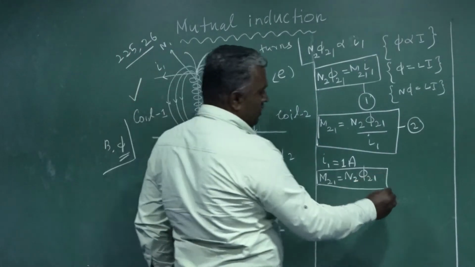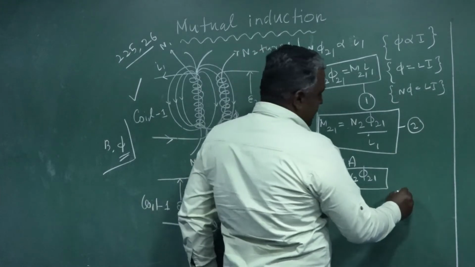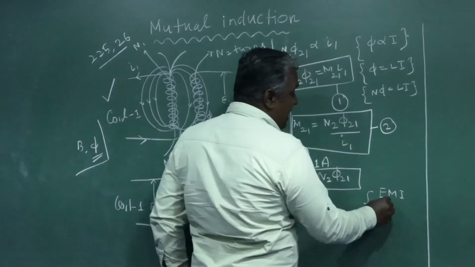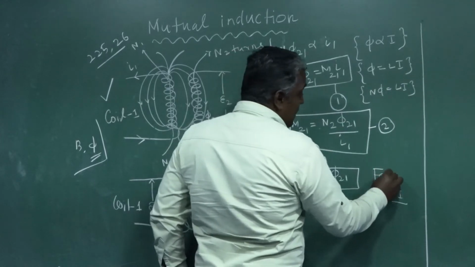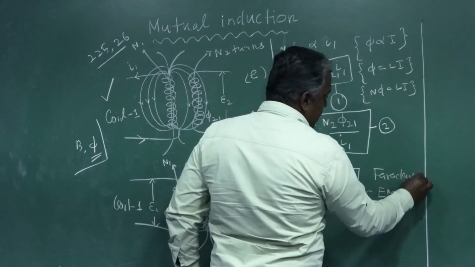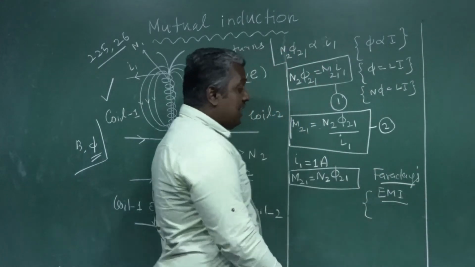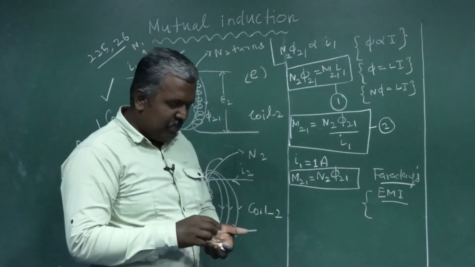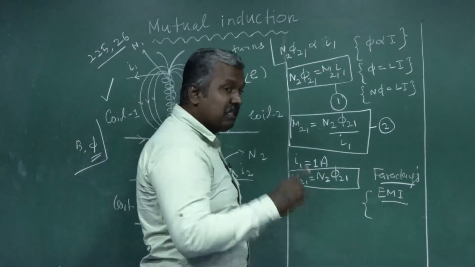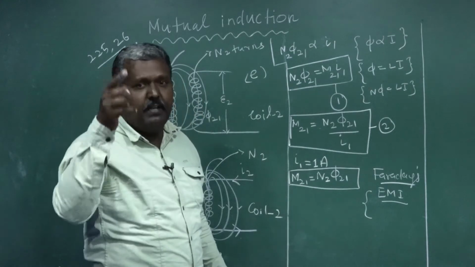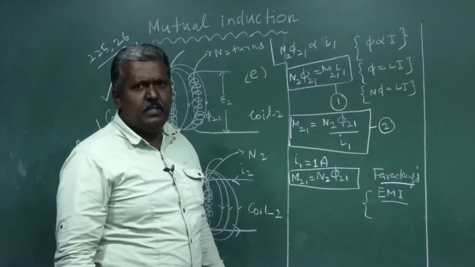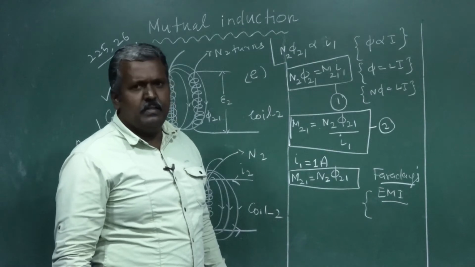According to Faraday's laws of electromagnetic induction, the basic formula for induced EMF. That is called opposing induced EMF. Keep in your mind, very important. It opposes according to Lenz law.